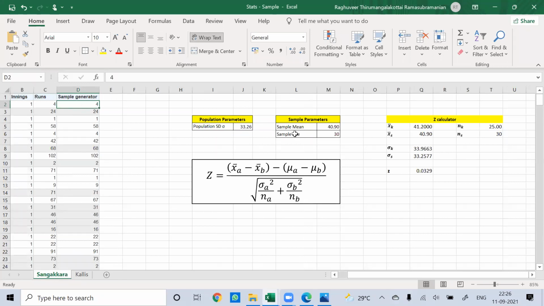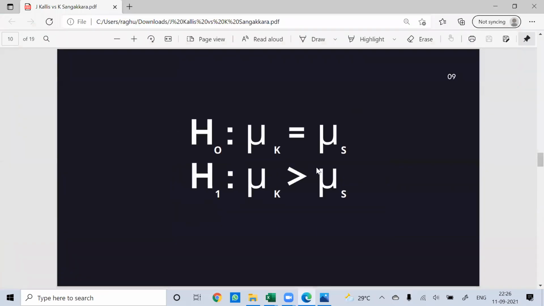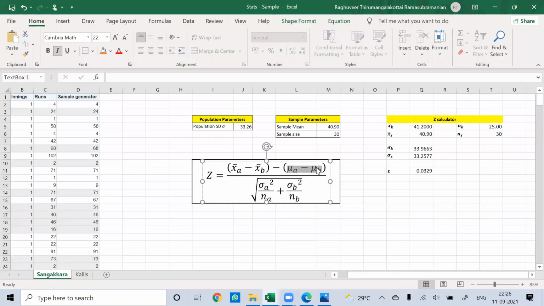So the values that we have to find now are XA bar, which is your sample mean of Kallis, and XB bar, which is your sample mean of Sangakkara, and then mu A minus mu B. Now when you come back to your null hypothesis, we are saying both are equal. There is not much difference. So your mu A minus mu B in this case would be 0.